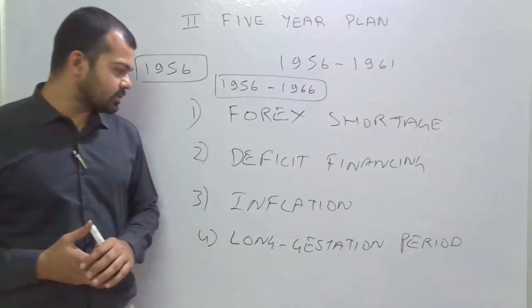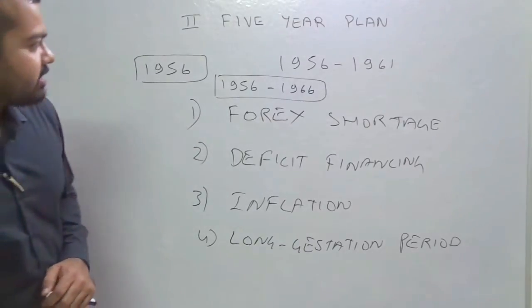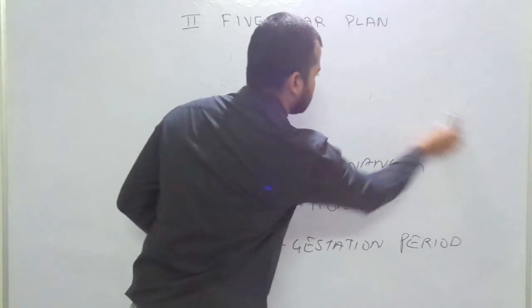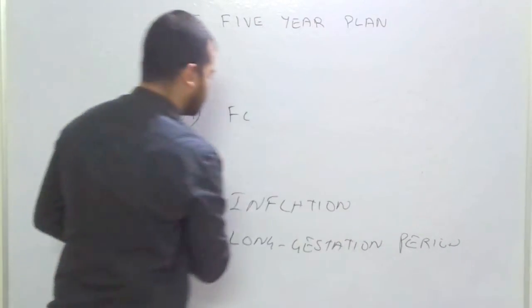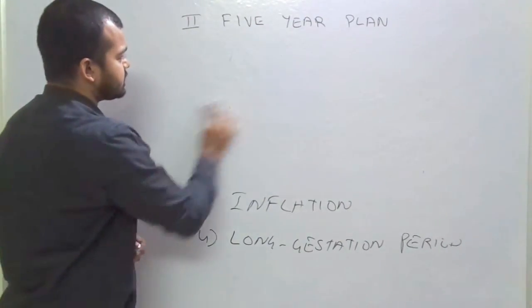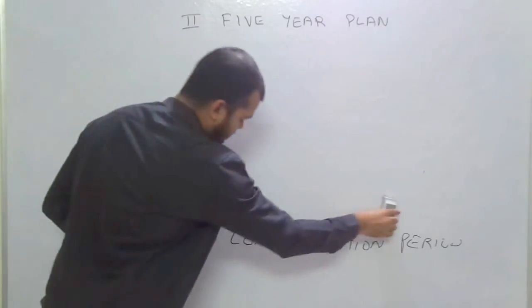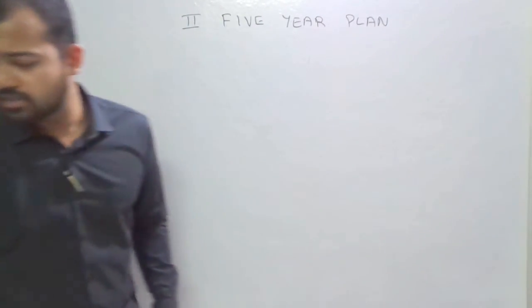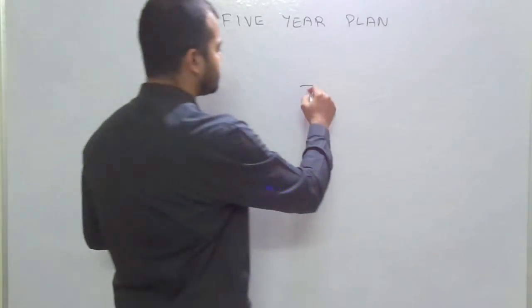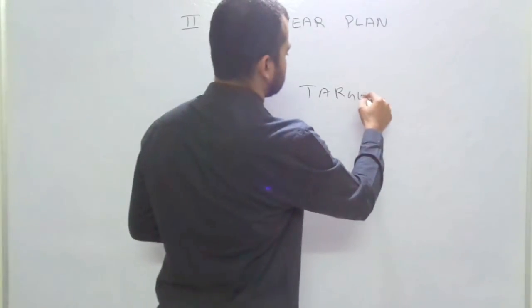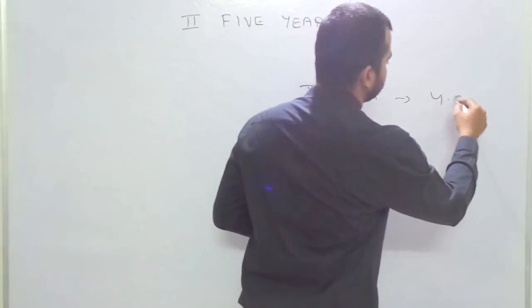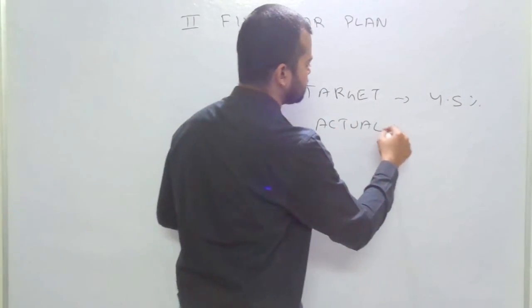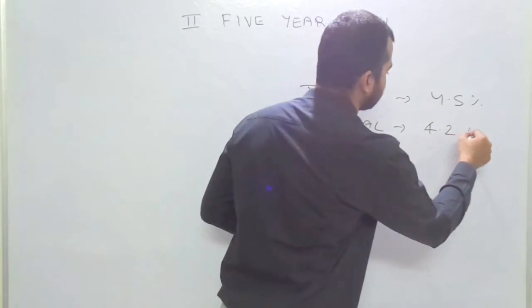After that we'll discuss why we invested in heavy industry. Because India at that time was suffering from capital shortage. The target growth rate was 4.5%, but the actual growth rate was 4.2%.